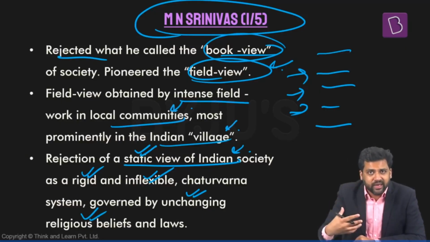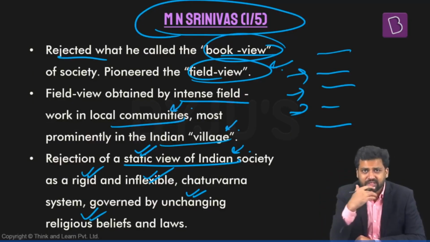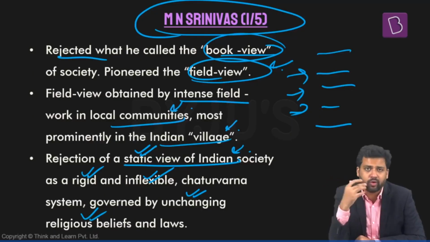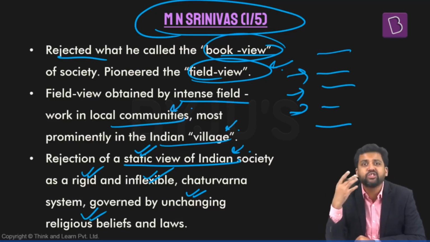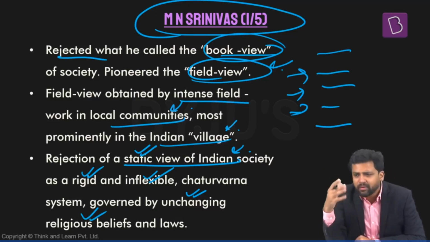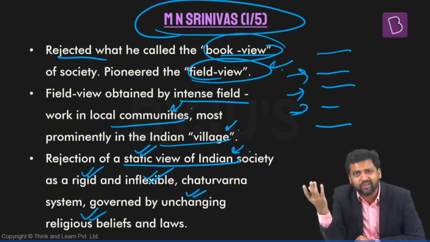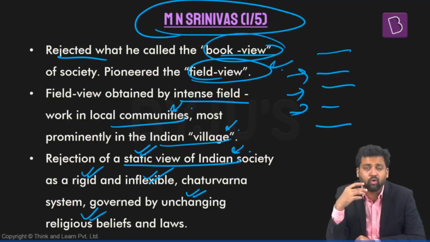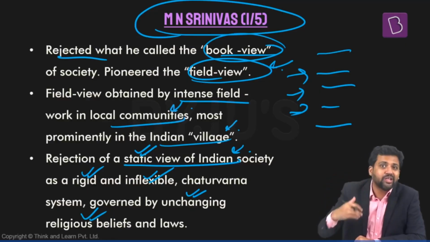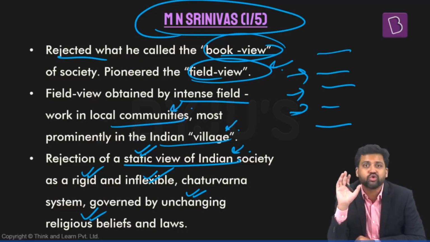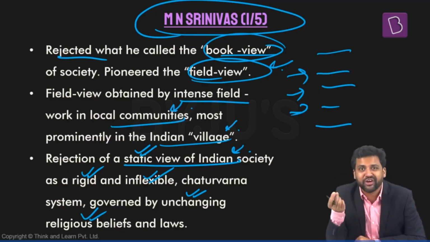So different communities that are there, they are at different levels in terms of secular hierarchy and in terms of ritual hierarchy. In terms of the secular hierarchy, you can change your position. How? Maybe through migration, maybe through getting government jobs, or maybe through ownership of land. All these things ensure that your position in the secular hierarchy changes. Your position in the ritual hierarchy can also change as per M.N. Srinivas. How? Through a process called Sanskritization, which I already mentioned briefly.